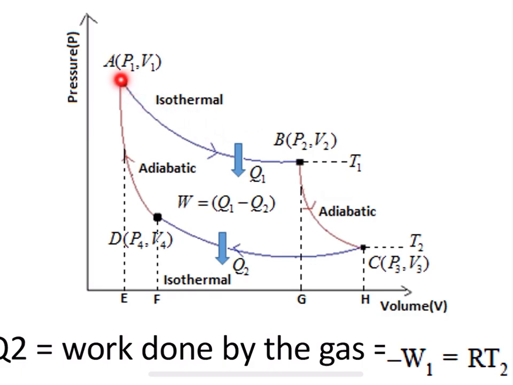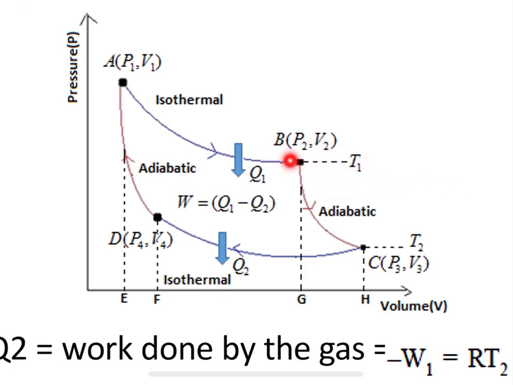Let me call the pressure of the ideal gas here P1 and its volume at this stage V1. As the process proceeds to reach B, the pressure of the ideal gas is P2 and the volume is V2, and here the temperature is called T1.